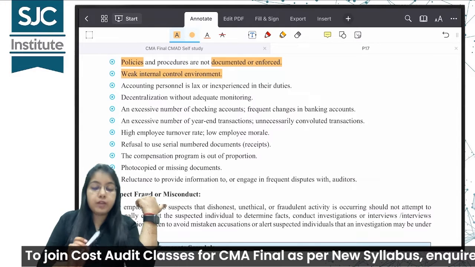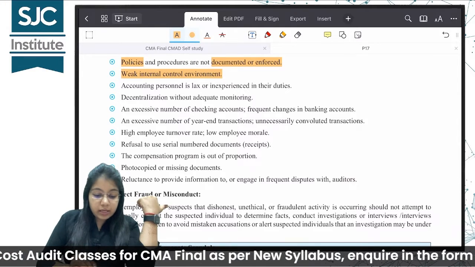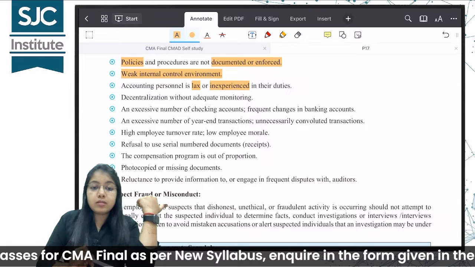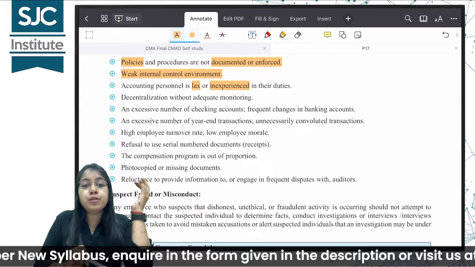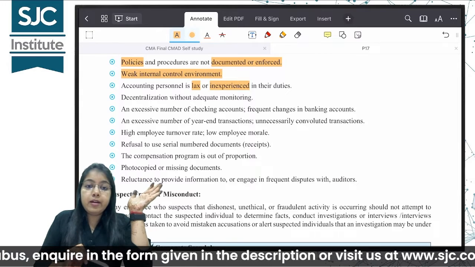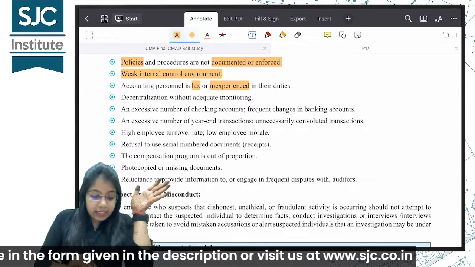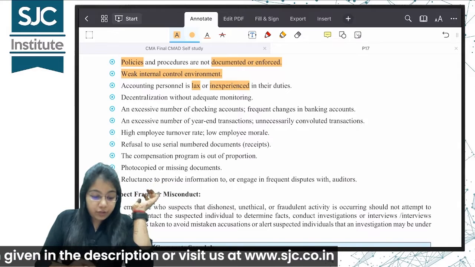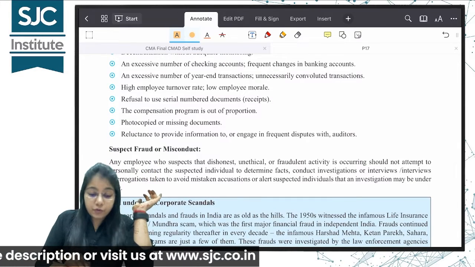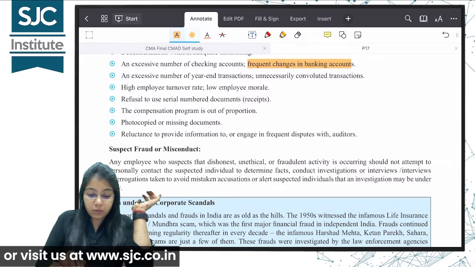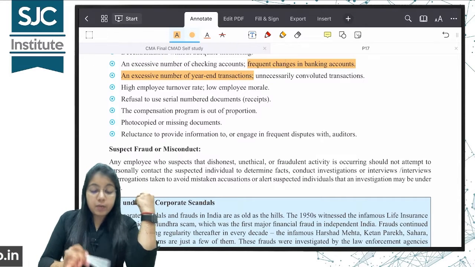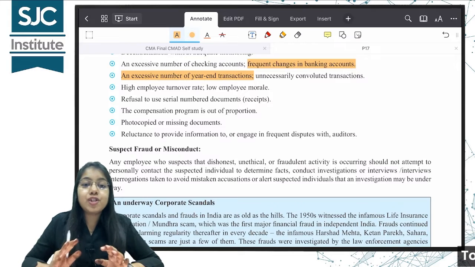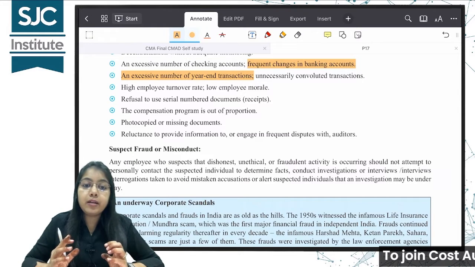Weak internal control environment. Accounting personnel is lax or inexperienced. Lazy है, inexperienced है accounting personnel, और management उसका कुछ कर भी नहीं रहा. They are employed like that only. Decentralization without adequate monitoring. Excessive number of checking accounts. Frequent changes in bank accounts. ईयर एंड में आप देख रहे हो ट्रांजैक्शंस, जर्नल एंट्रीज भर भर के आ रही है, क्योंकि सारे एडजस्टमेंट्स मैनेजमेंट को कब करने हैं? ईयर एंड में करने हैं.